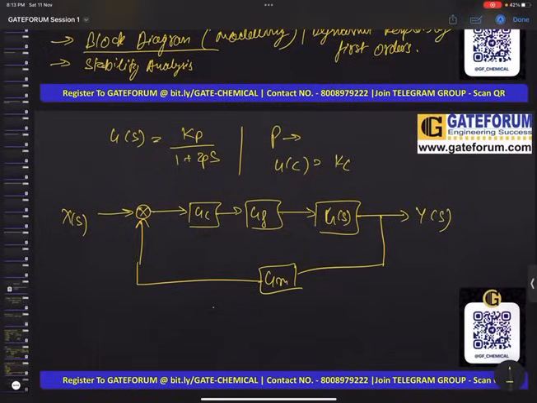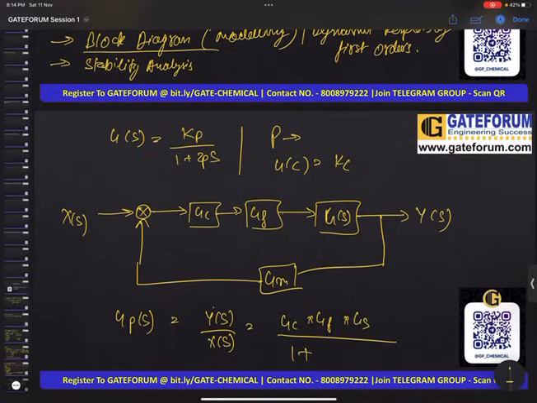Now suppose you want to write the overall process transfer function. This will be in the format Y of s by X of s, which equals the forward loop transfer function, Gc Gf Gs, divided by 1 plus the open loop, since this is negative feedback, so 1 plus Gc Gf Gs Gm. So forward loop divided by 1 plus open loop will be our overall.